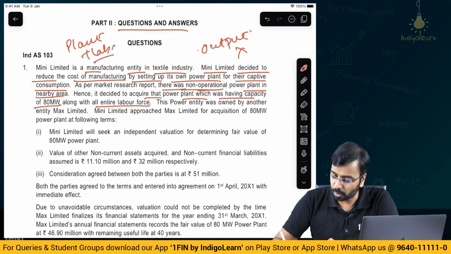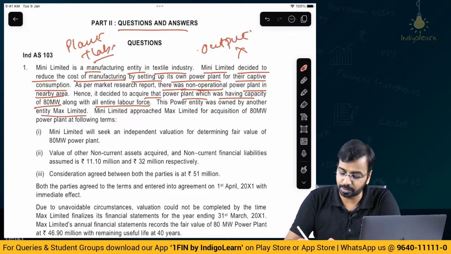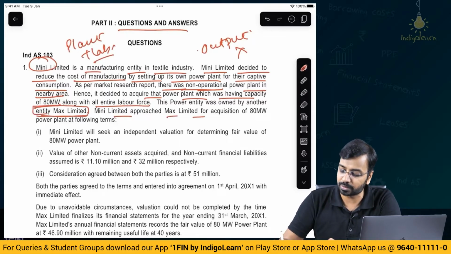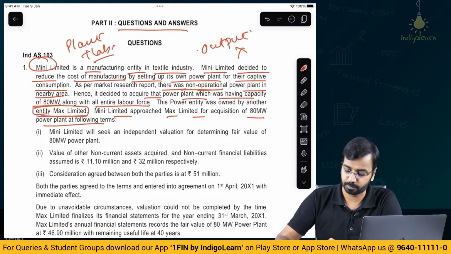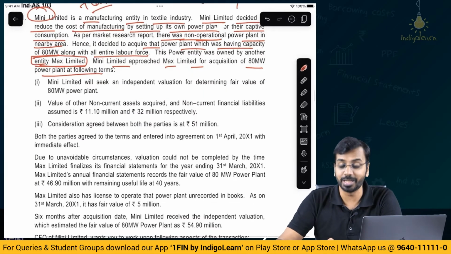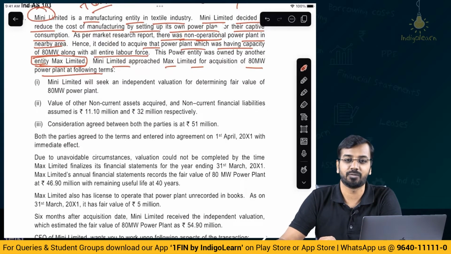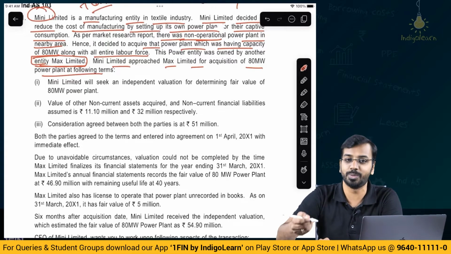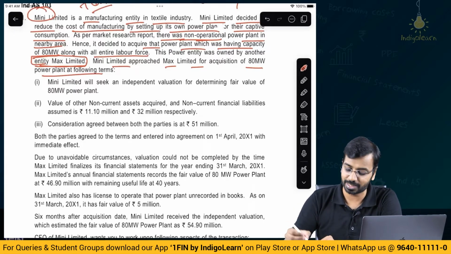The power plant was owned by another entity, Max Limited. So Mini Limited has acquired the power plant pertaining to Max Limited. Mini Limited approached Max Limited for the acquisition of the plant on the following terms. In fact, today itself, we did the second class of fast track revision, which is available for free on YouTube, on business combination. So if you have any doubts on business combination, you can have a look at those lectures as well.